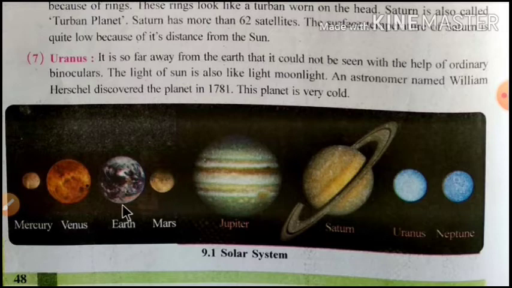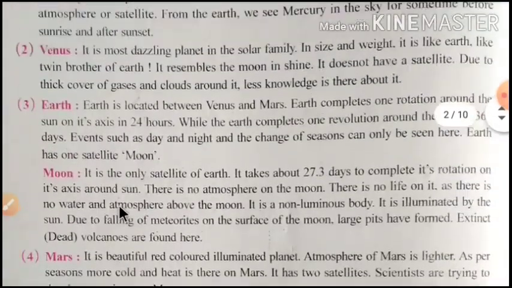And our Earth is not completely round, it is shaped like an orange, and it takes 24 hours to make one full circle on its axis. Due to the daily motion of the earth, day and night occur. And the earth completes one full revolution around the sun in 365 days, which causes seasons. And the moon is the only satellite of the earth.